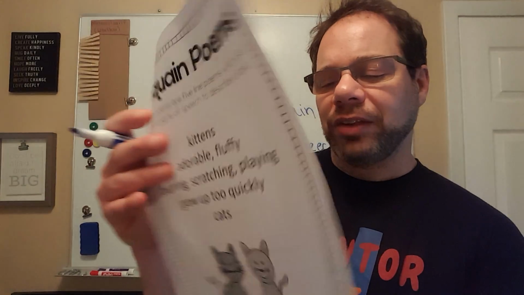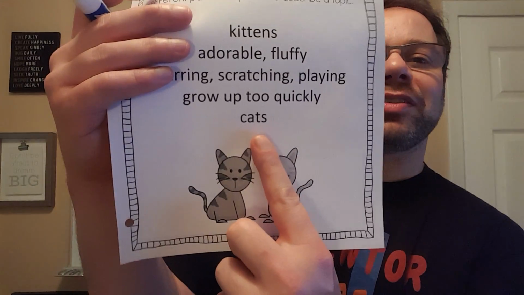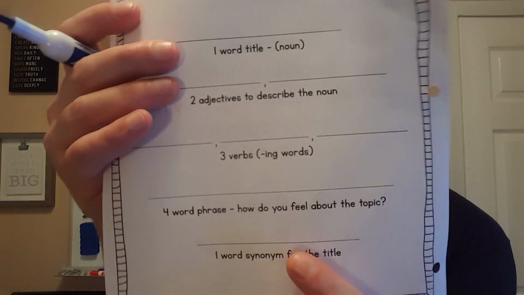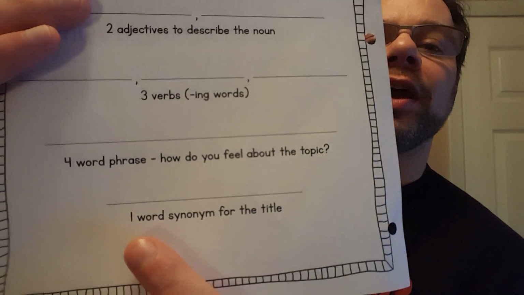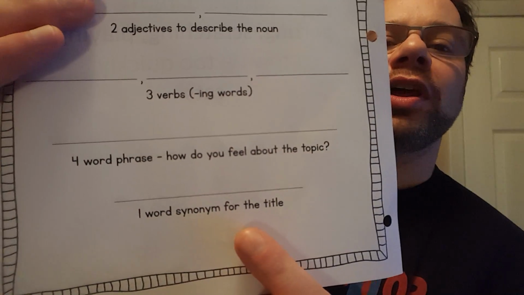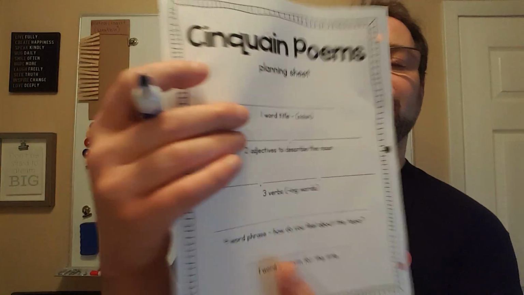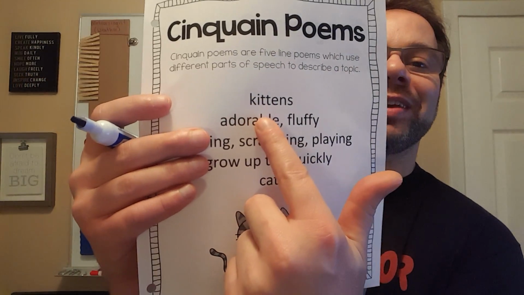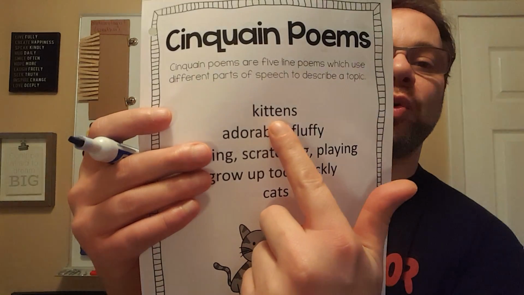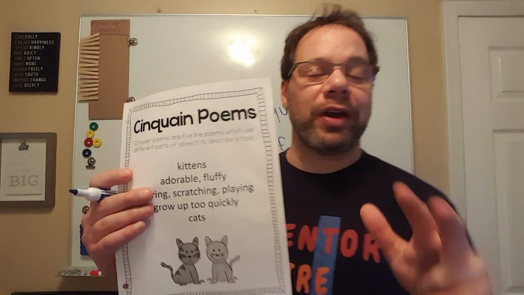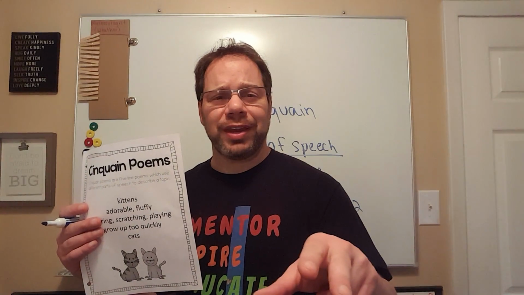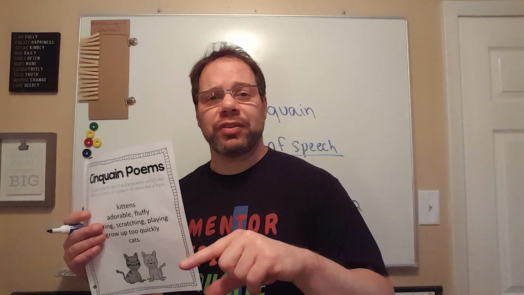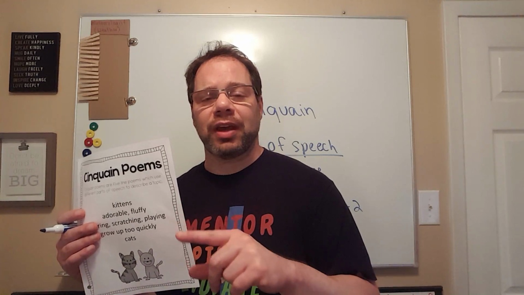Okay, so that's how you feel about a topic. The last line, cats. Okay, so what is on the planning sheet for that last line? A 1-word synonym for the title. Okay, we know the title is kittens. We know a synonym, and again, if you have not watched the synonyms video, which I posted today, watch that first, pause this, and come back to it, because this may not make sense then.